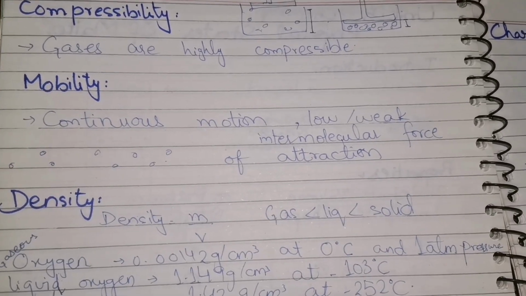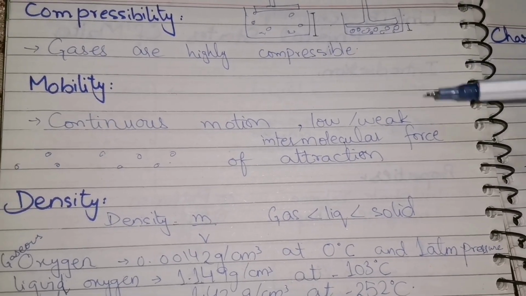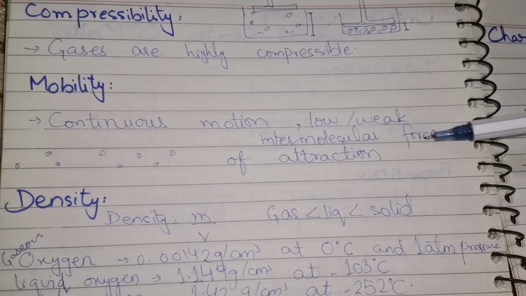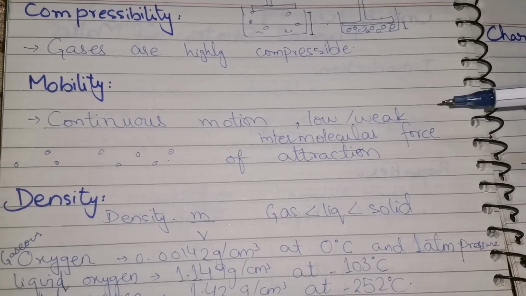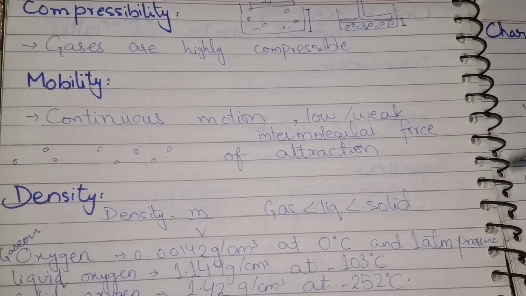But why do they have so much ability to move? Because of the weak intermolecular forces of attraction. They have weak intermolecular forces of attraction. This is why they move from one place to the other very easily.